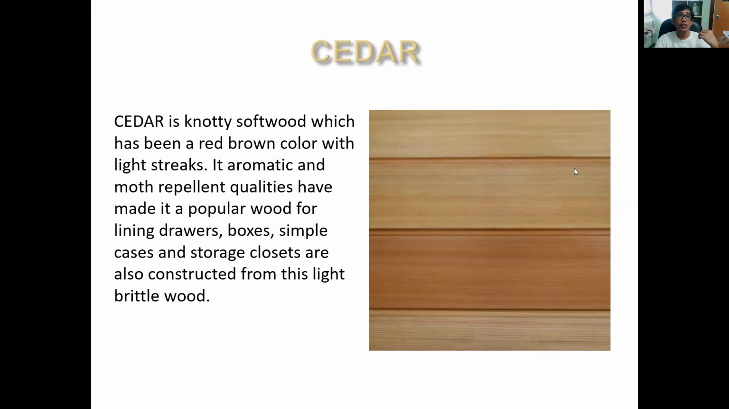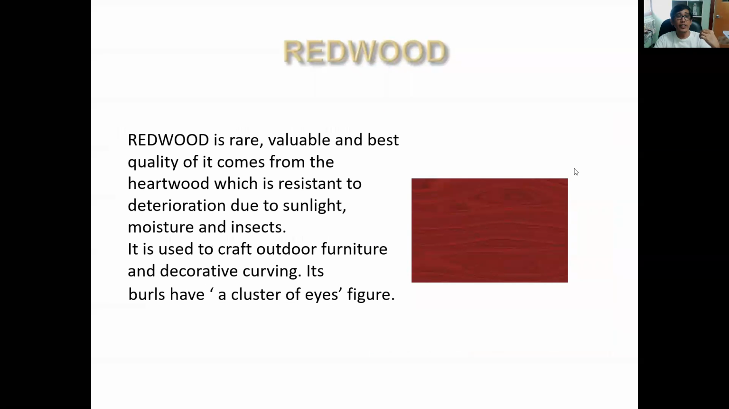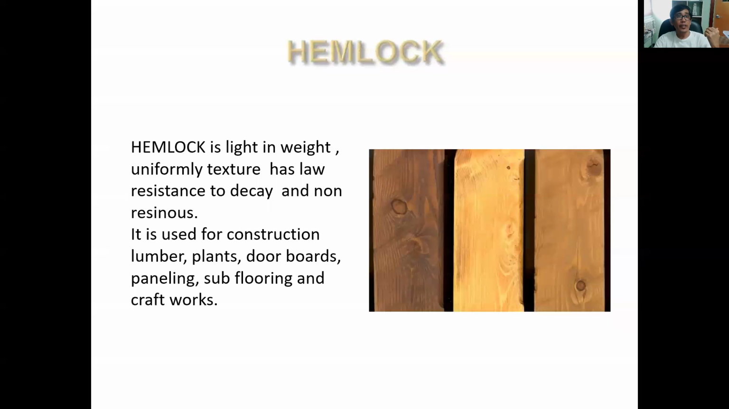Okay, the cedar wood. Another is the redwood. A rare, valuable, and best quality. It comes from the hardwood, resistant to deterioration, sunlight. It's used for outdoor furniture. Another is hemlock. It's lightweight and uniformly textured, has low resistance to decay, and non-resinous.